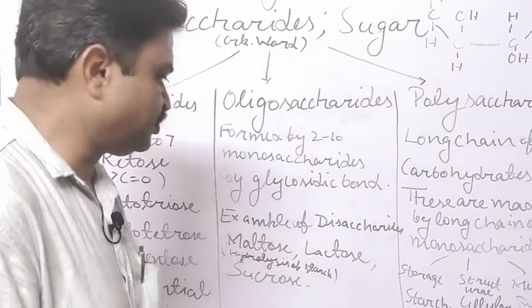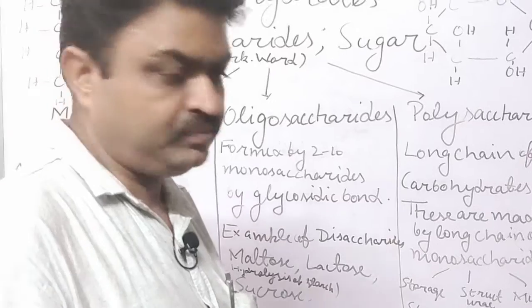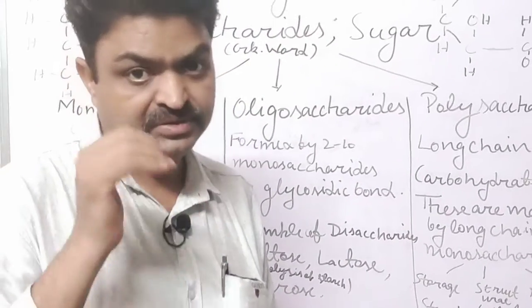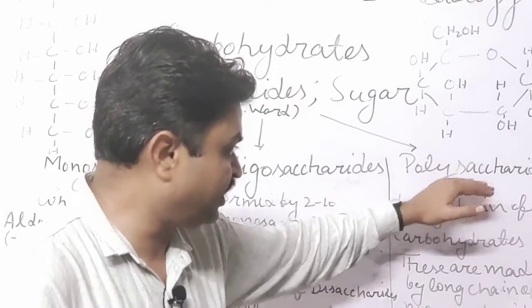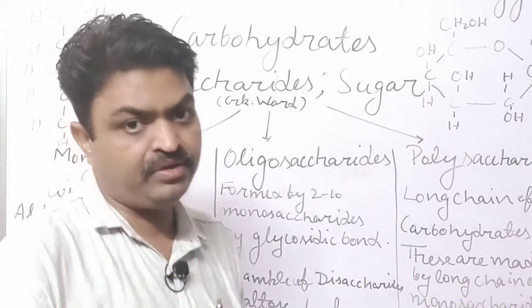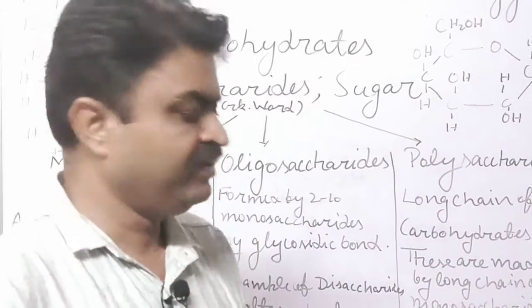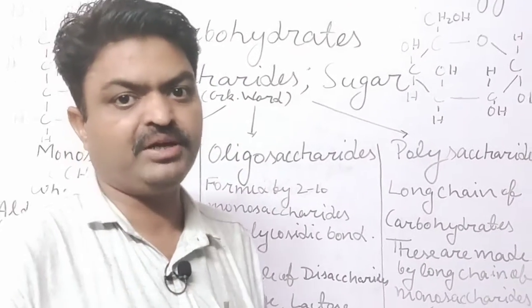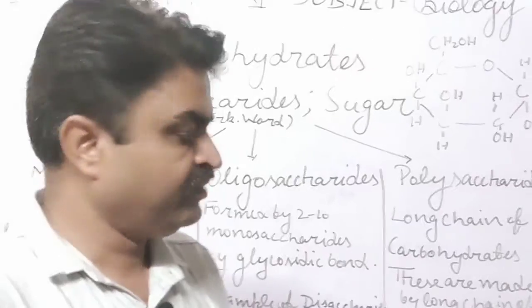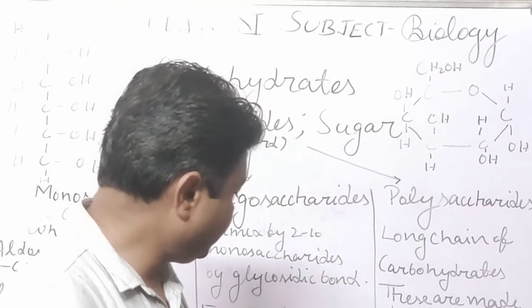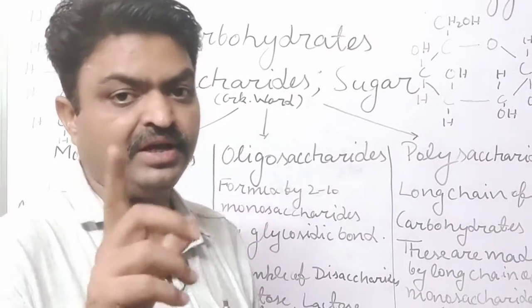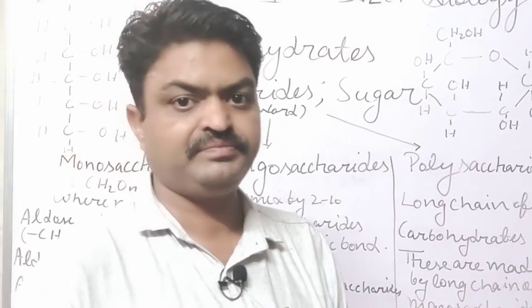This is maltose, student. Maltose is obtained by hydrolysis of starch. Means starch is the polysaccharide. When it is hydrolyzed, then what do we get? We get maltose, and with the help of that maltose we get energy. Another is lactose, student. It is an important carbohydrate that is found inside milk.